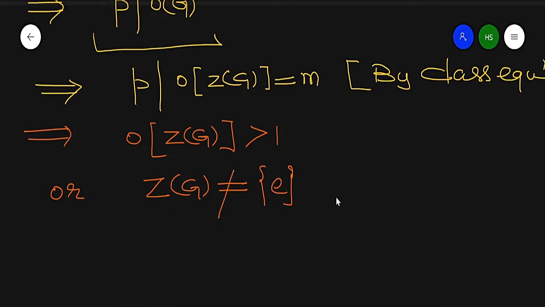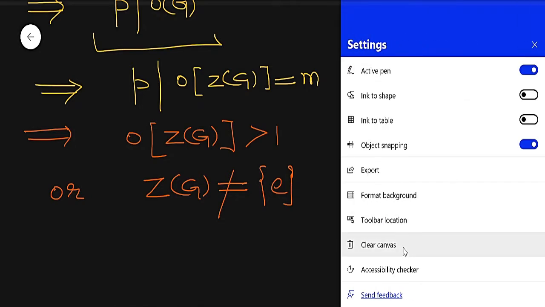So here remember that if we have any group of prime power order, then the order of the center of G is greater than 1. So remember that result. We will use it in many applications. Now result number 2, which is again very important.